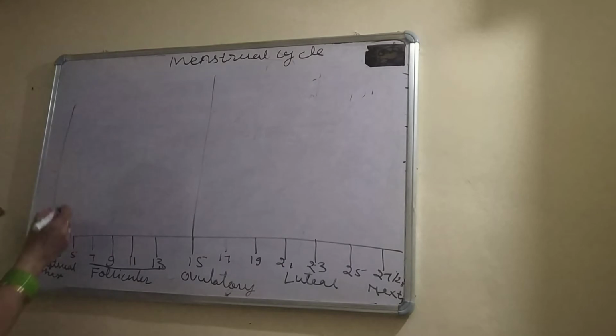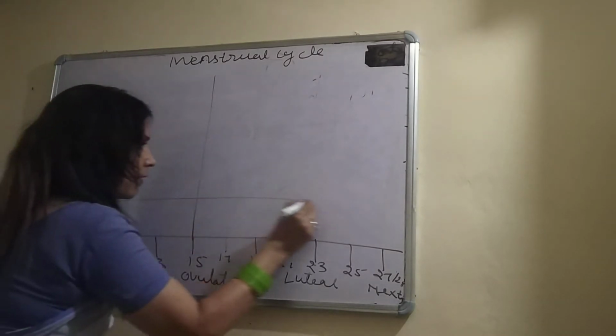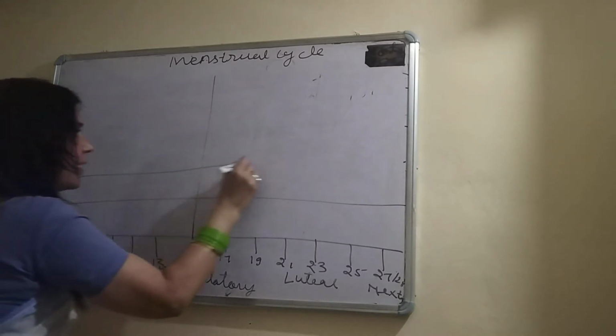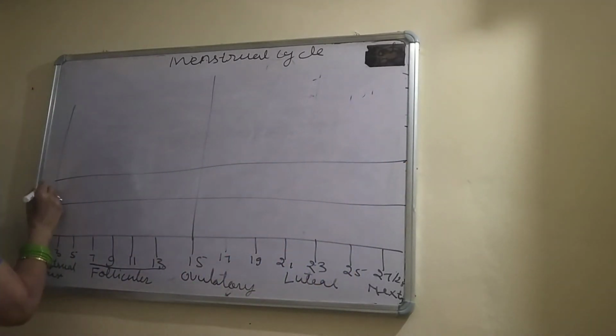Okay. Now I am taking here the uterine wall. And here I am taking the ovarian hormone.